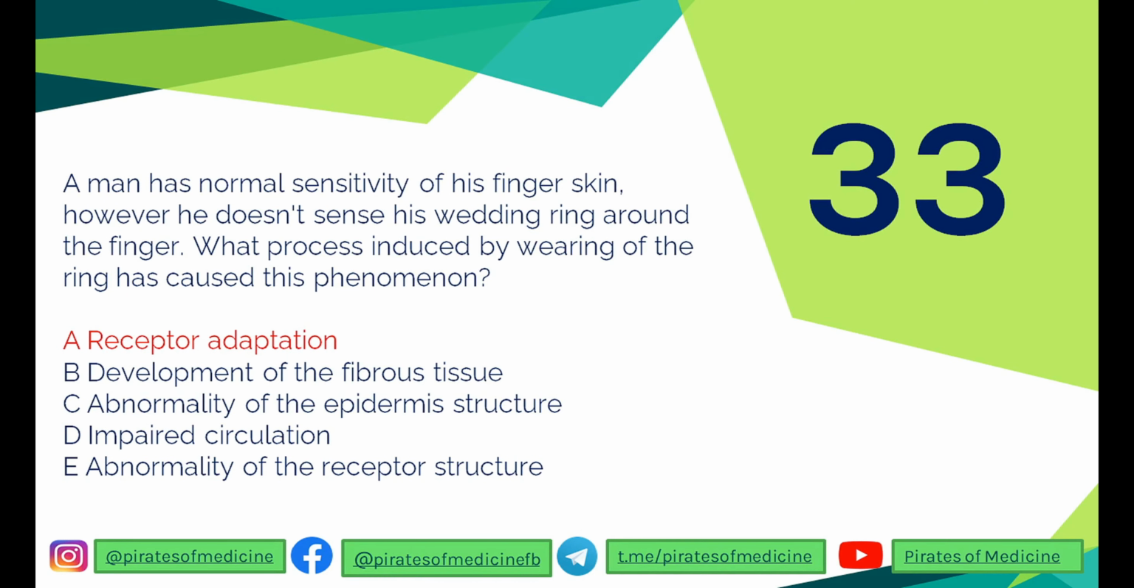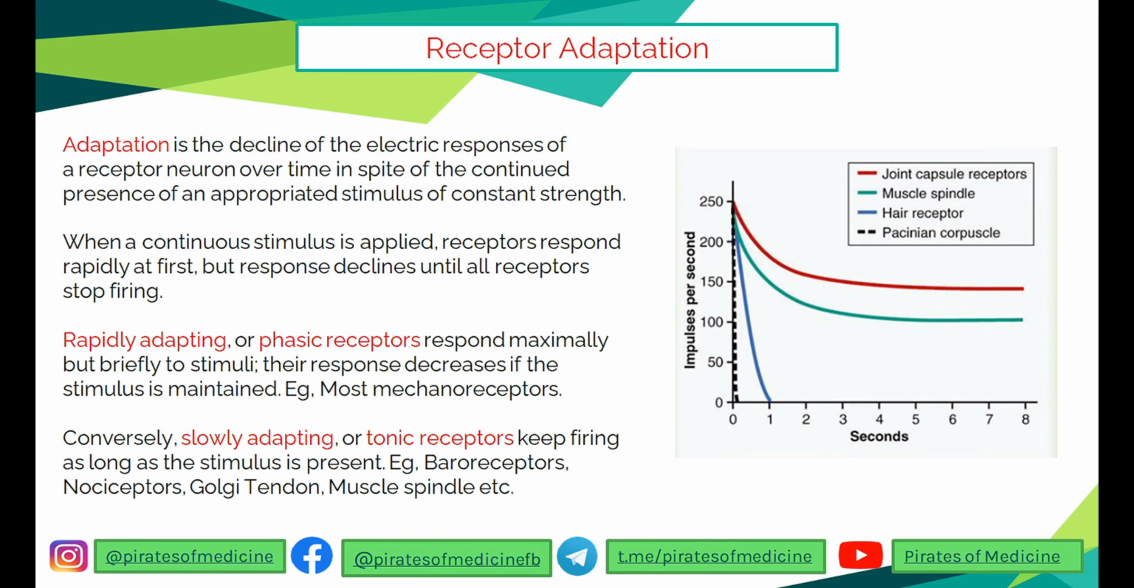So the 33rd question over here is that the man has normal sensitivity of his finger skin. However, he does not sense his wedding ring around the finger. What process was induced by wearing of the ring that has caused this phenomenon? So a ring around the finger has been there for a long time. There is a process called receptor adaptation, when there is a decline of the electrical responses of a receptor neuron over a period of time in spite of the continued presence of the stimulus of constant strength.